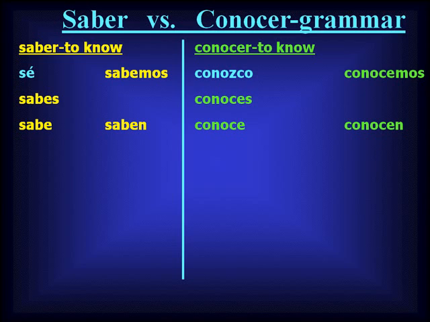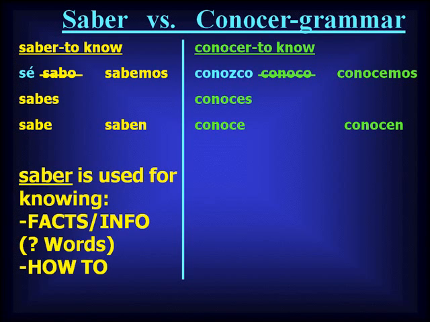Note, both of the yo forms are irregular. Some common mistakes with the yo forms are sabo for saber and conoco for conocer. Do not use these forms. It's sé and conozco. Conoco is a gas station.